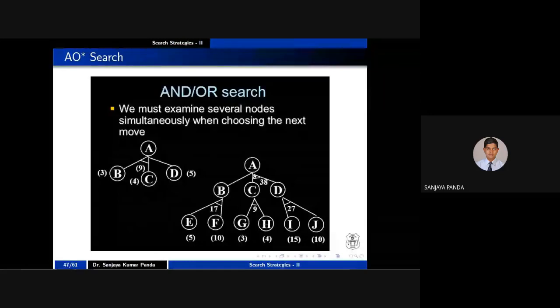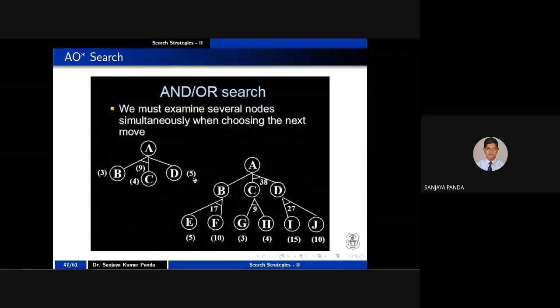For example, B and C. Let's say the cost of B is 3 and the cost of C is 4. What is the cost of A? 3 plus 4, this edge is 1, this edge is 1. So 3 plus 4 plus 1 plus 1 is nothing but 9. So B and C together can give a solution if the cost is 9. At the same time, D also provides a solution, but how much is the cost?